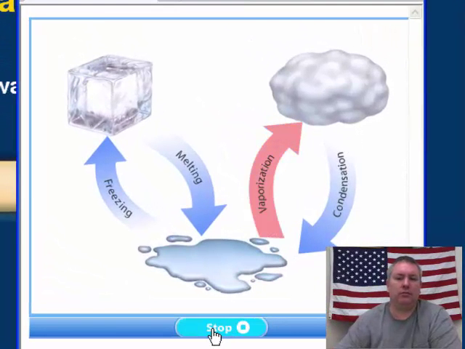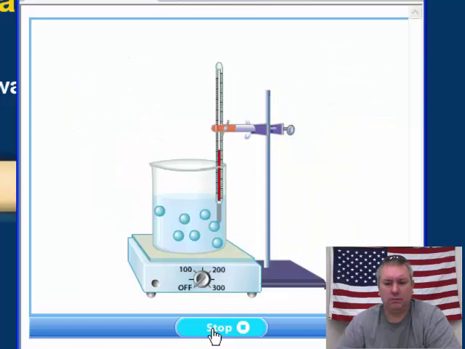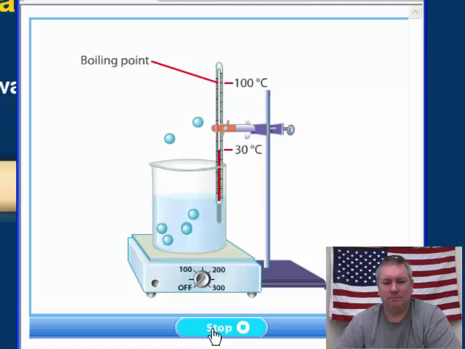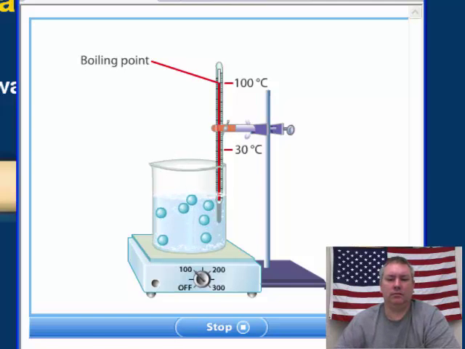When a substance changes from a liquid to a gas, the process is called vaporization. A liquid must absorb energy for vaporization to occur. Evaporation occurs when some molecules at the surface of a liquid move fast enough to escape into the surrounding air as vapor. Evaporation can occur well below a substance's boiling point. When a liquid is heated to its boiling point, molecules within the liquid absorb enough energy to form bubbles of gas within the liquid.